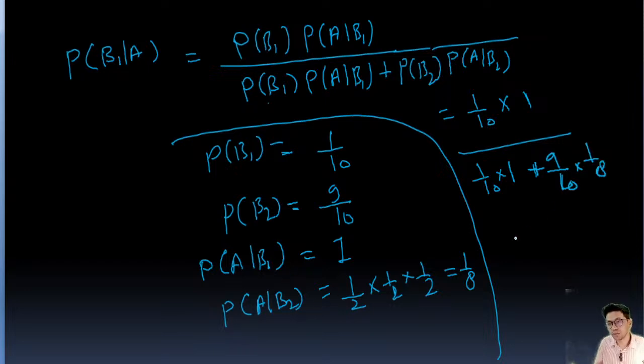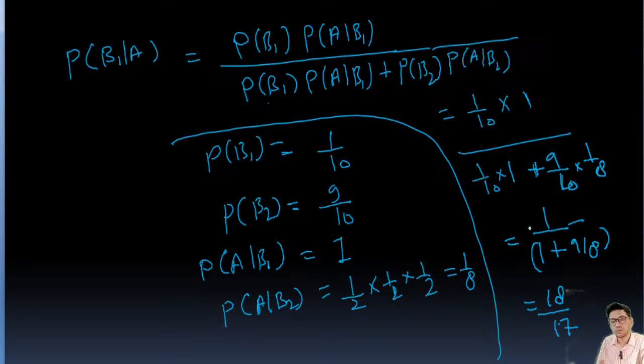So you will solve it. This value is going to be 10 by 10, which gets cancelled. This is going to be 1 upon 1 plus 9 by 8, taking the common factor. And this value is going to be 8 by 17. Very important question, guys. So this is how we use the Bayes theorem. Okay, next question, guys.